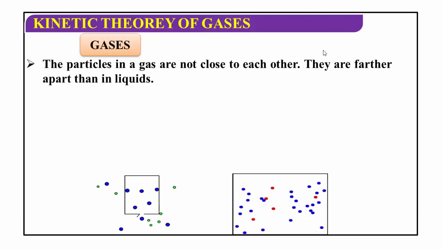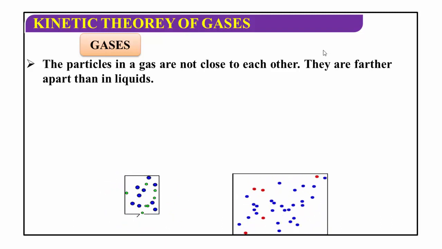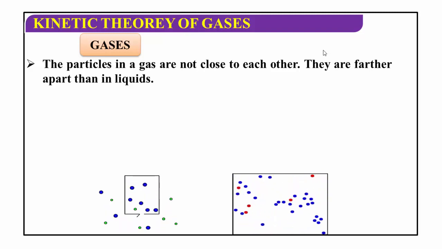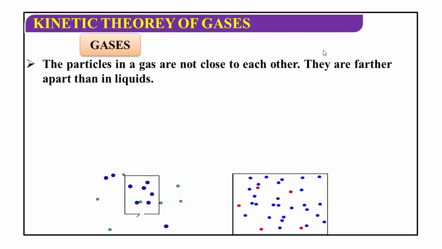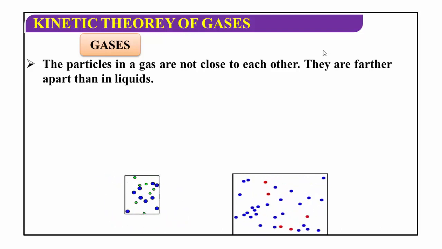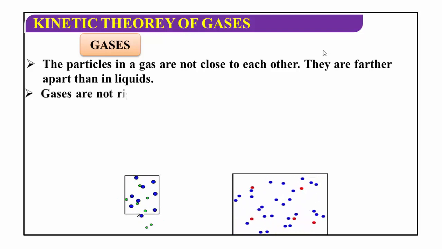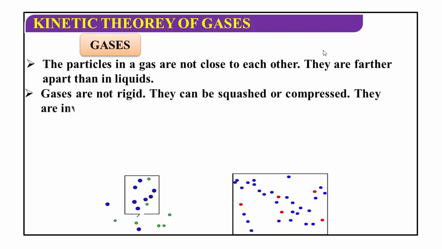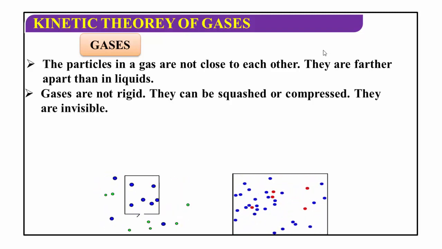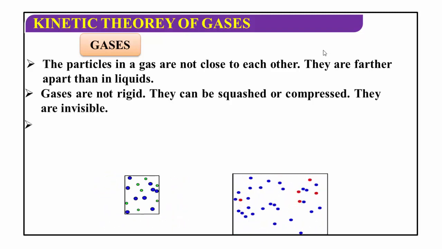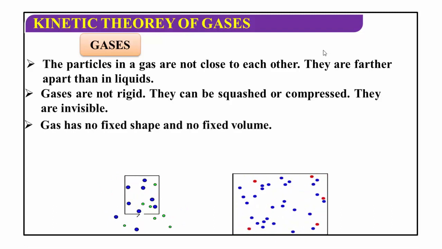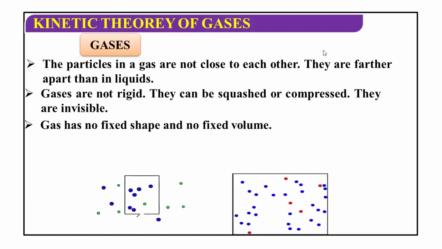One gas molecule or one particle is very far from another particle. The particles in a gas are not close to each other. They are farther apart than in liquids, and they are not rigid. They can always be compressed or squashed. They are invisible, and the gas molecules don't have fixed shape and fixed volume.